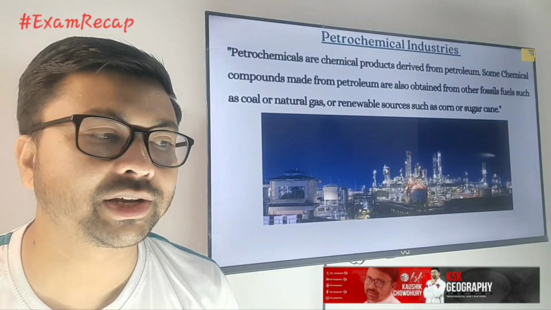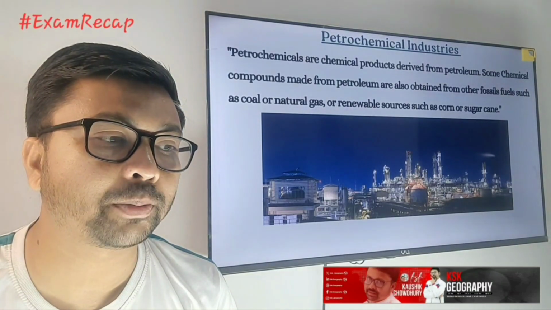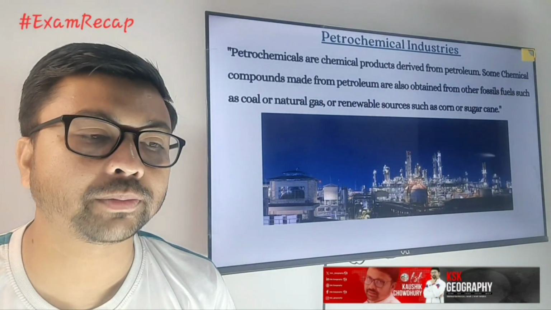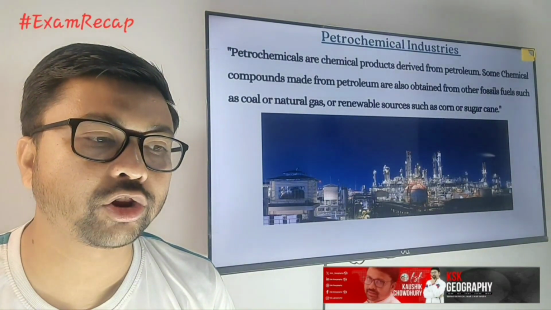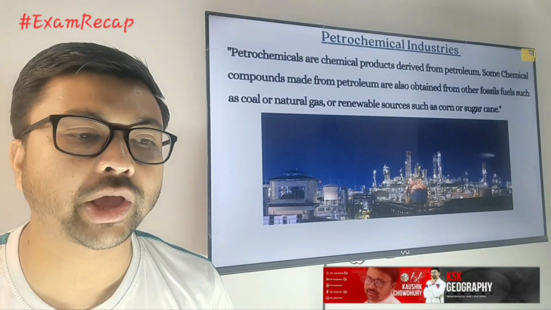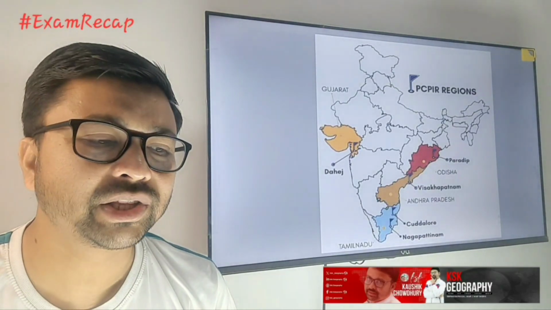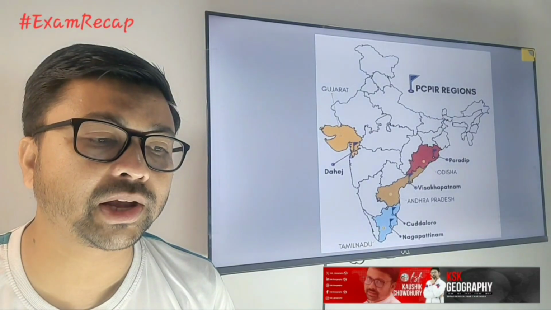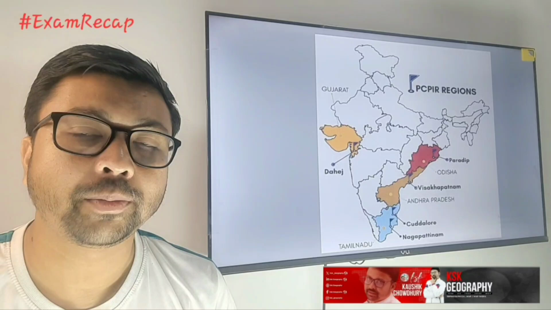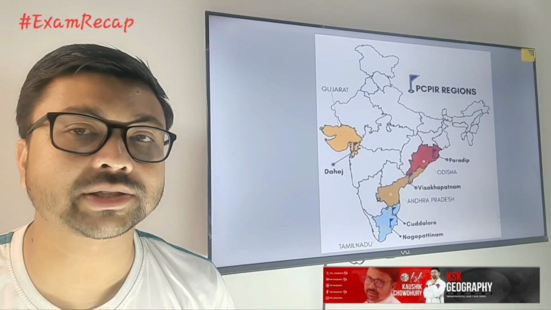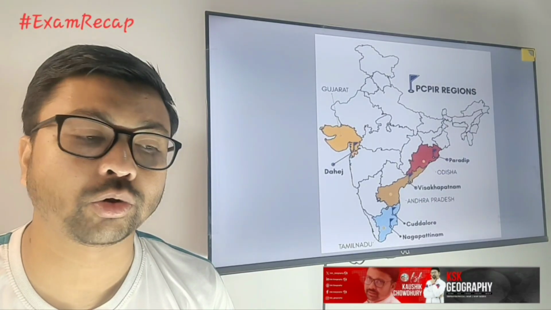Now next you need to focus on the petrochemical industry. Petrochemicals are chemical products derived from petrol, and some chemical compounds made from petroleum are also obtained from other fossil fuels such as coal and natural gas, or renewable sources such as coal and sugarcane. So those are called the petrochemical industry. Remember, these industries are growing very rapidly because there is a demand for petrochemical products everywhere, because along with petrol and diesel, we are getting byproducts which are durable, long lasting and cheap. That's why these industries grow.